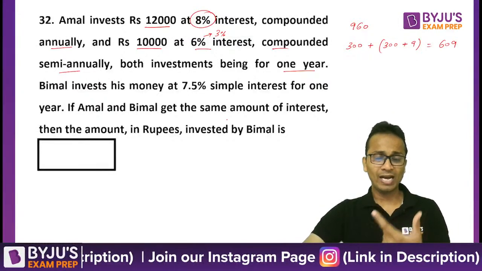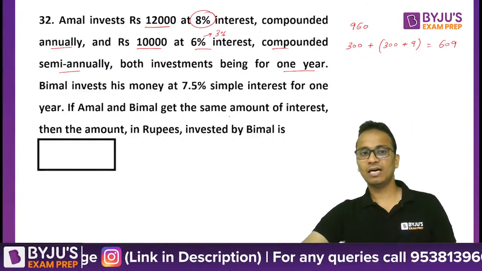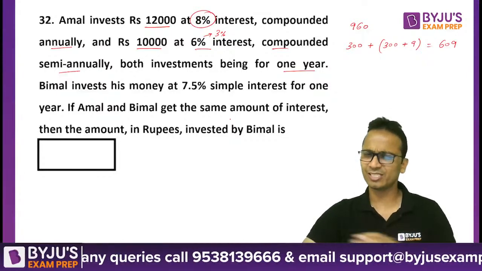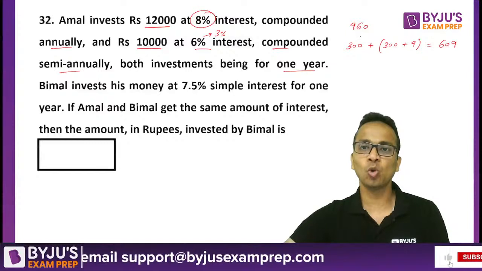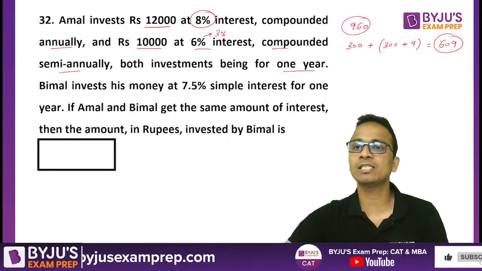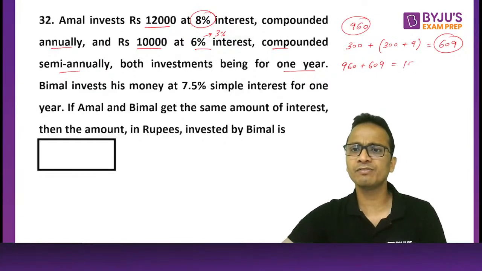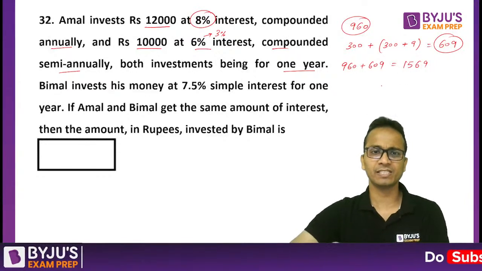Okay. Now how am I able to do these things quickly? I teach each and everything like this in my sessions. So this is the basic concept of compound interest. Nothing much. So total compound interest that the first person has received is 960 plus 609, that is 1569. It's a bit of an odd figure, but okay, 1569.